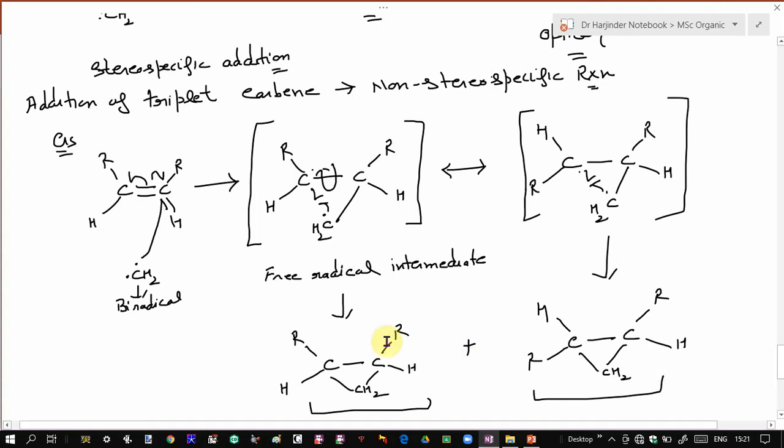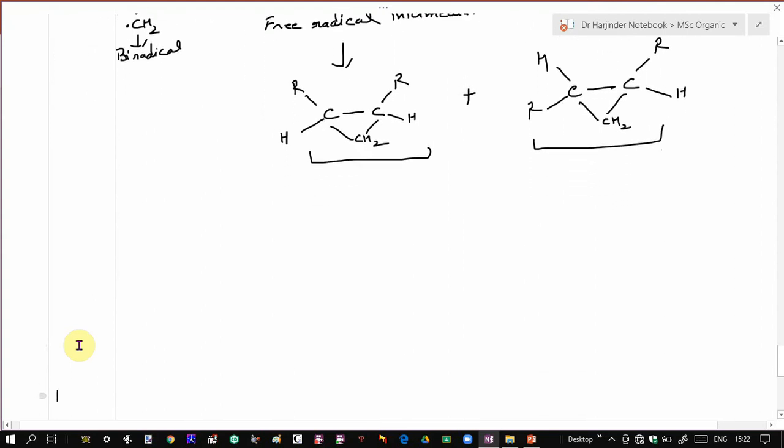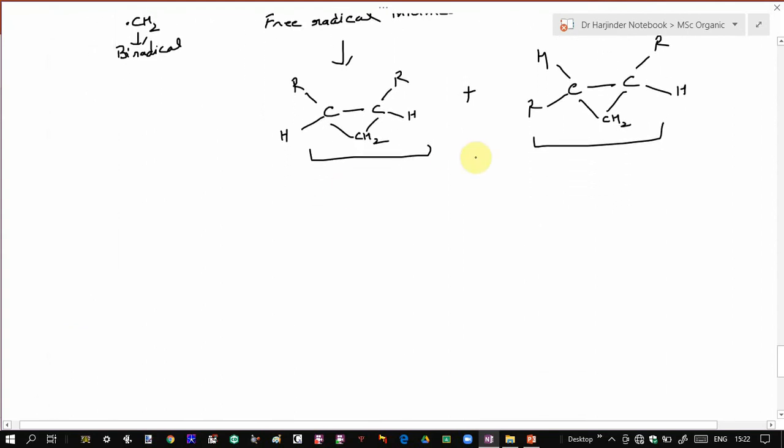Similarly, if you have a trans-alkene, in case of trans-alkene you will also get the same product. So now suppose you have a trans-alkene. Again if you carry out the addition of this triplet carbene to this trans-alkene, it takes place by the free radical pathway.